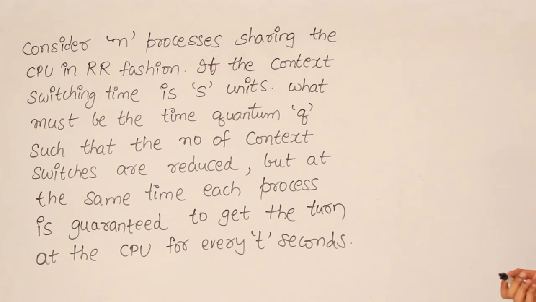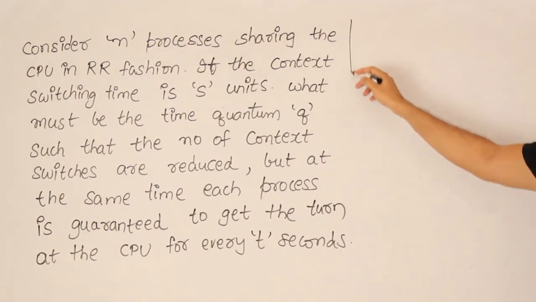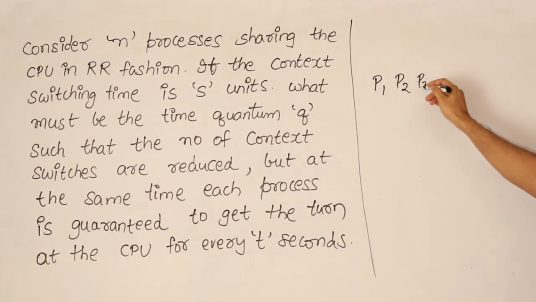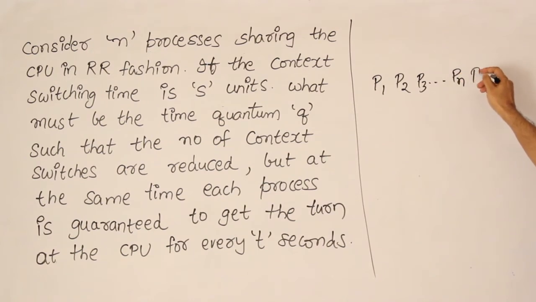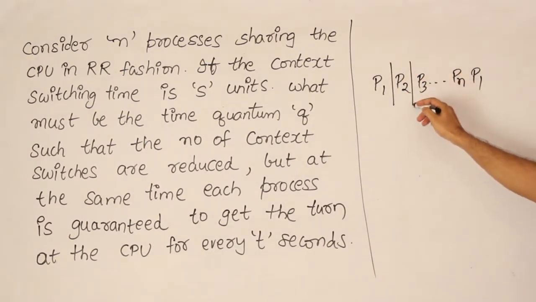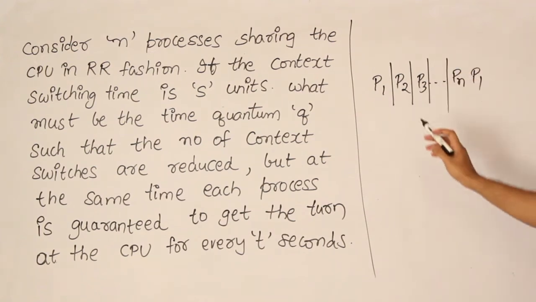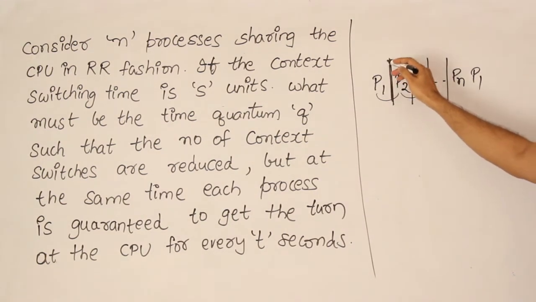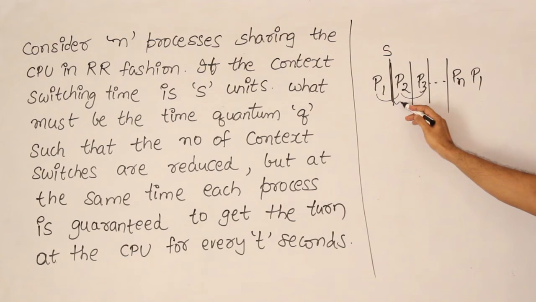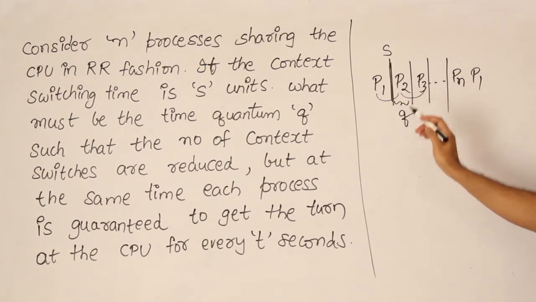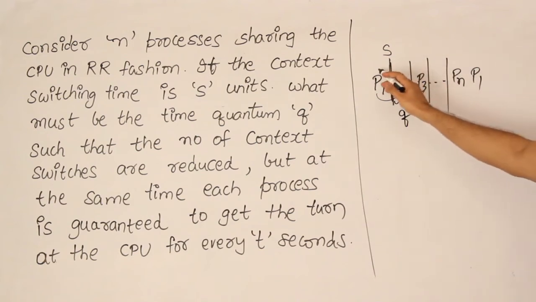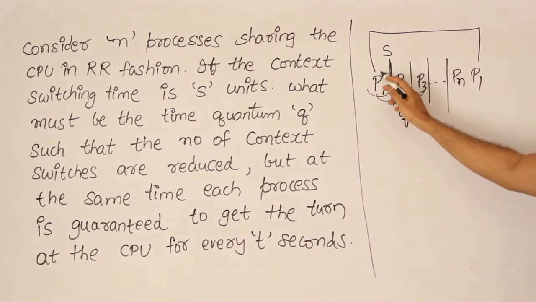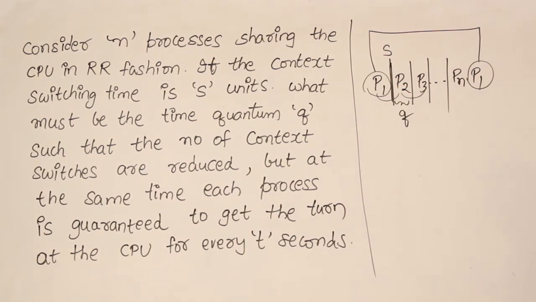In order to answer this, the question is like this. If you have n processes and you are scheduling them like this, p1, p2, p3, and so on up to pn, and again p1, then between every two processes this time is called the context switching time. Why? Because you have to change the context from p1 to p2, from p2 to the next one. This time they are calling s seconds, and each process runs for the quantum time q. Now if this is the scenario, then this is when every process is executed next time.